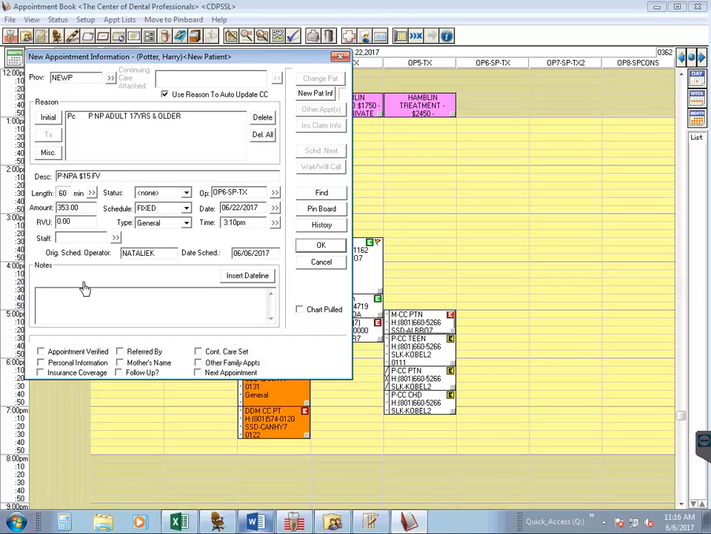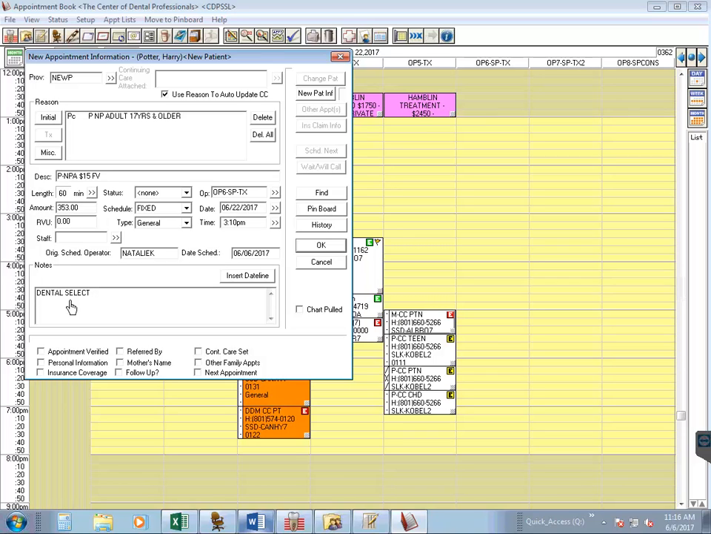Now, the next thing that we have to do is we're going to come down to the notes section in the appointment. This is where you're going to enter in the patient's insurance information. So let's say we already know that he has Dental Select. So we're going to write Dental Select.